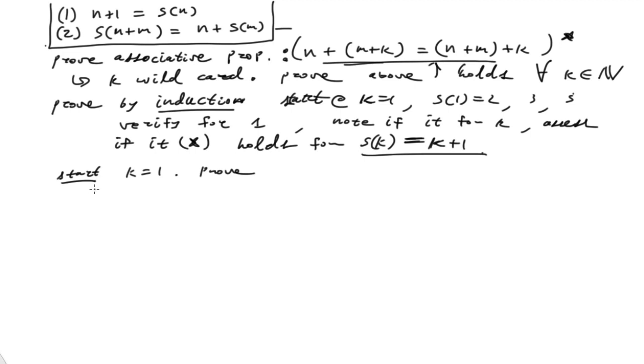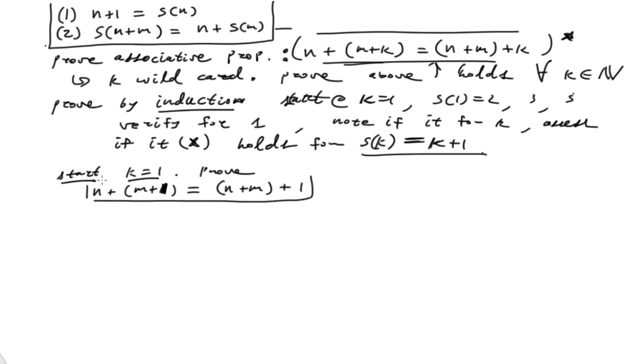We want to prove that n plus the quantity m plus 1, now, because we're going to write down this star thing right here, but now I'm going to replace k with 1, is equal to the quantity n plus m, plus 1. All right, so again, I'm going to circle that there. I'm going to square this off here. And I don't know if this is true, so we have to see if we can follow through with this.